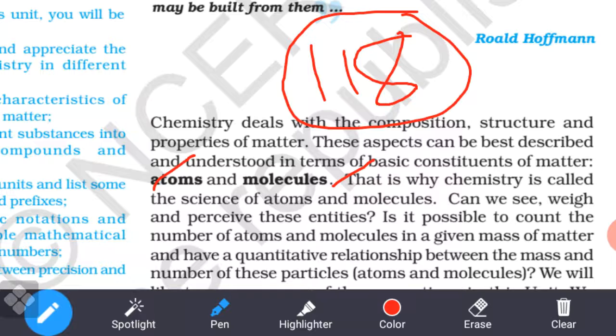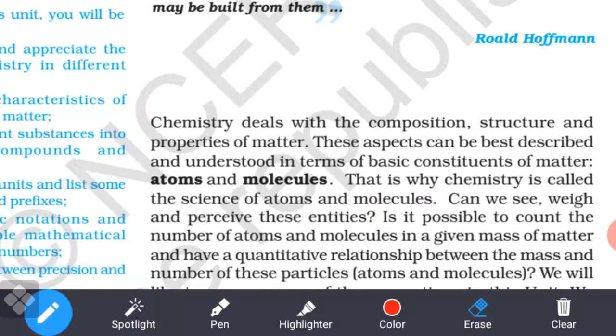Let's discuss these atoms and molecules. It is possible to count the number of atoms and molecules in a given mass of matter. We can count them in the whole matter. What is the use of atoms and molecules, and which types of particles exist?